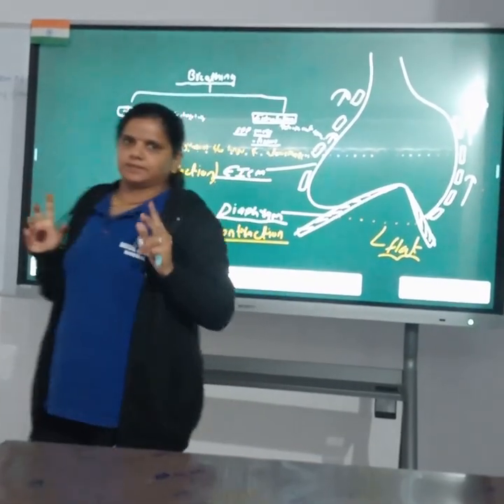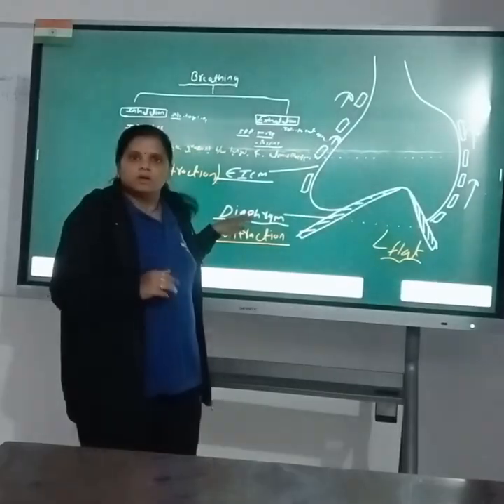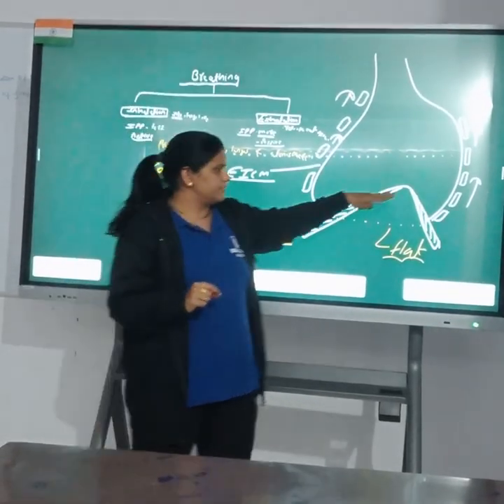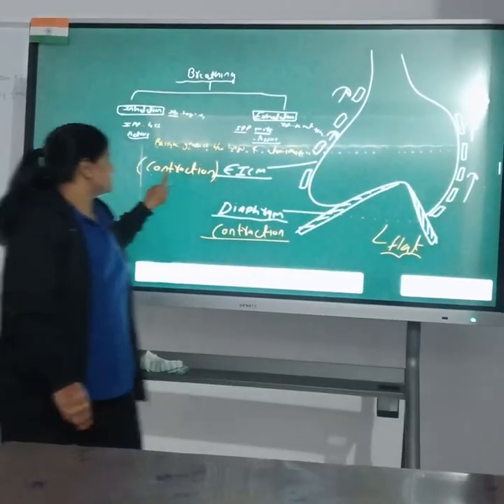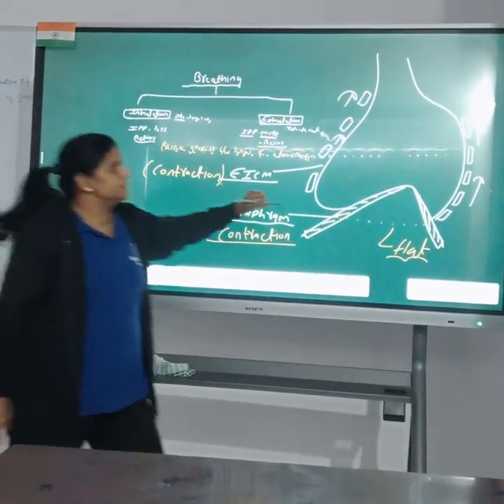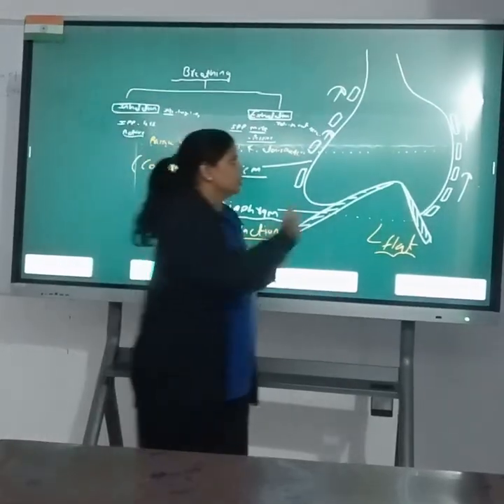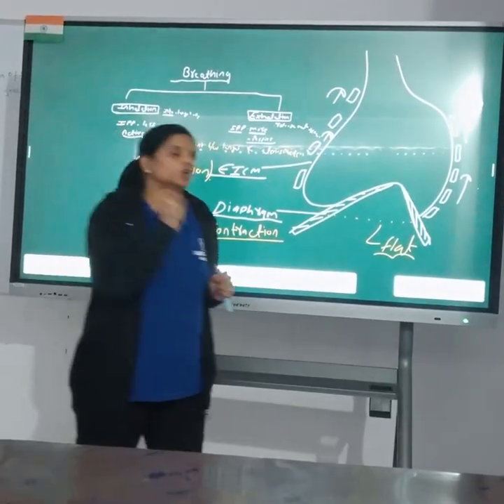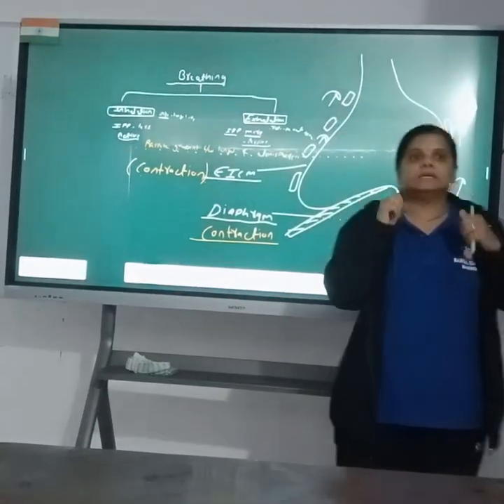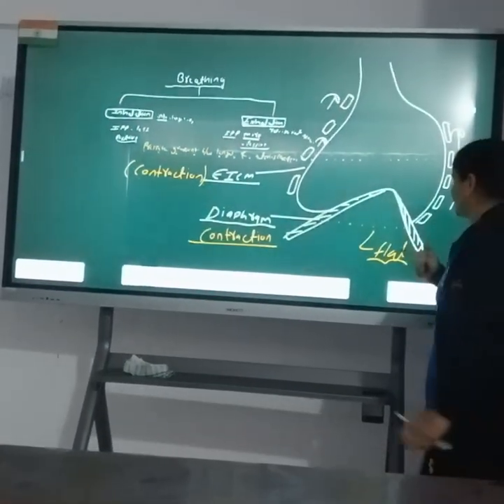You can see this practically also, right? So during inhalation, contraction occurs in the diaphragm and the diaphragm becomes flat. Also contraction occurs in the external intercostal muscles and the ribs move towards the upper side. So due to both movements, the volume of the thoracic cavity will be increased along the anterior and posterior axis.